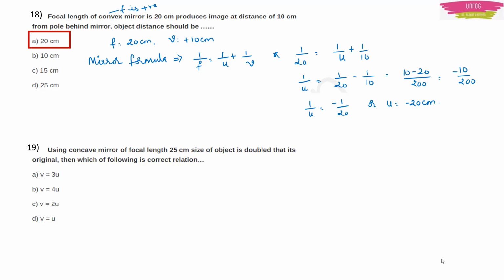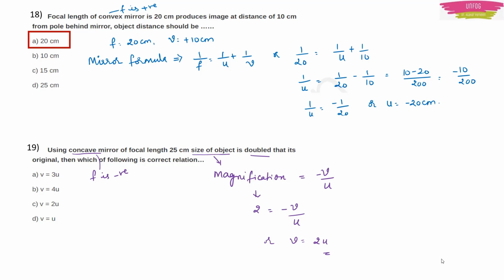Okay. Next question. Using a concave mirror of focal length 25 cm, the size of the object is doubled from its original. Which of the following is the correct relation? They have given you a concave mirror, so focal length will be negative. Size of the object means it is nothing but magnification. Remember, wherever you get the word size of the object, it is always magnification. Size of the object or size of the image, if they are talking about size, they are talking about magnification.